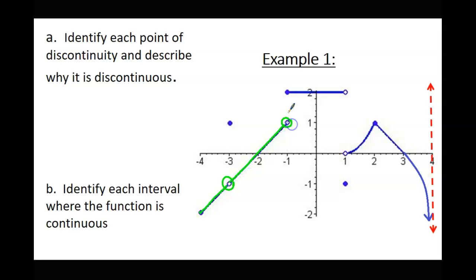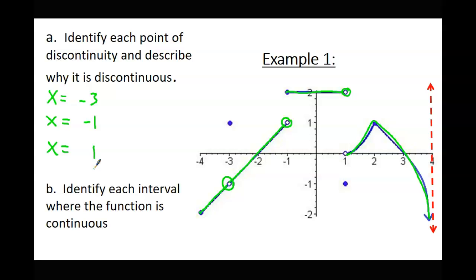Boom, got another one. Pick it up again. There we go. So I've got 3 points circled. What are those 3 x values? Negative 1. There it is. Go ahead and fill those in real quick. Those are our 3 places where it's discontinuous.